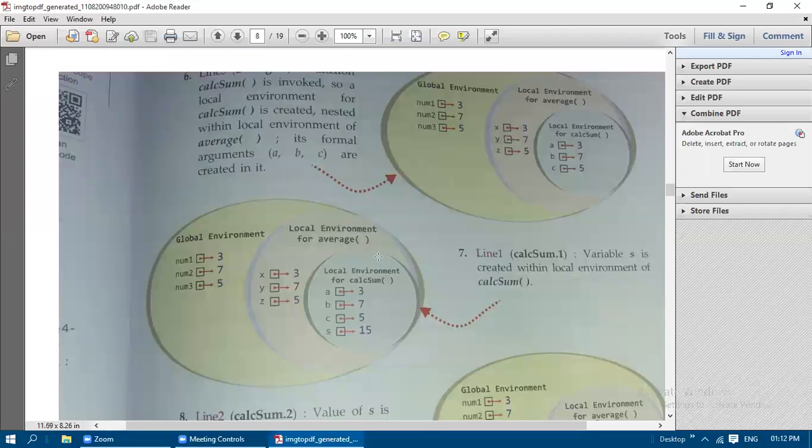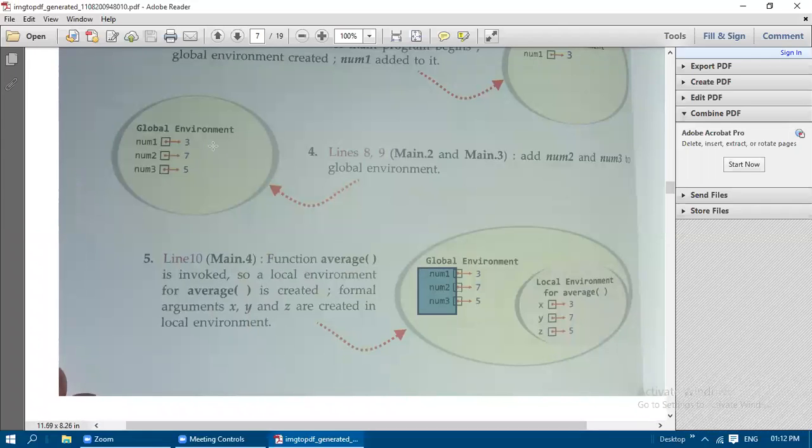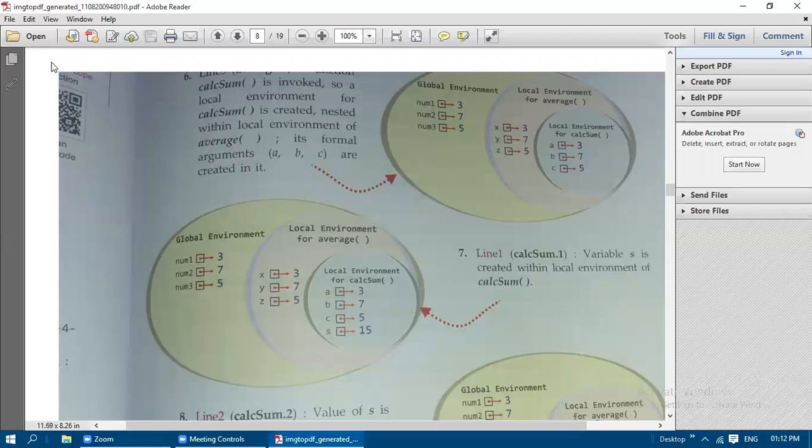Okay, and then at line number 11, see here, when line number 11 is going to be executed, calcium is invoked. So the local environment for calcium is created, nested within the local environment of average. So this is the nested function, because inside this average only we have called this calcium. So this calcium is called from where? From the average function. So inside the global environment we have the local environment average, and inside we have another local environment calcium. So this example is an example of nested functions.